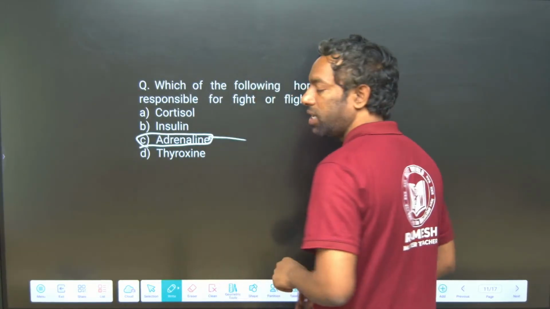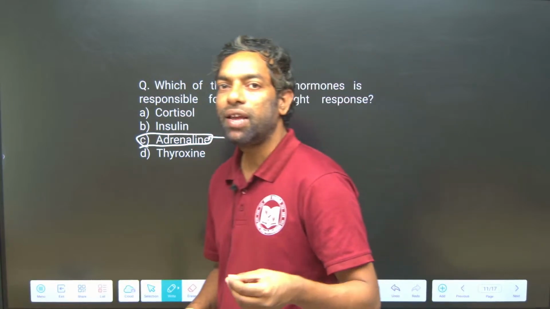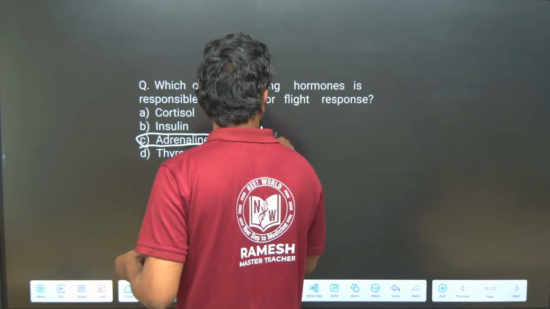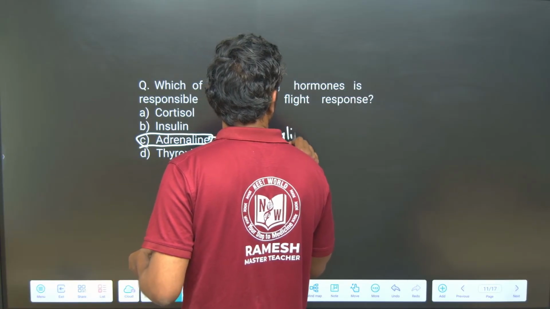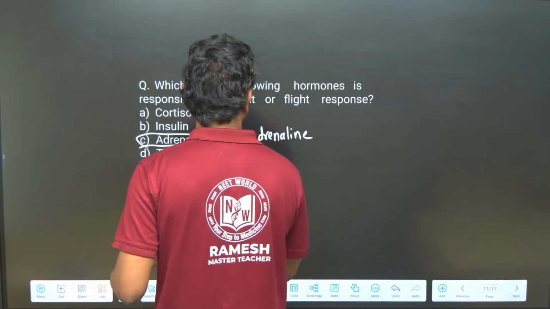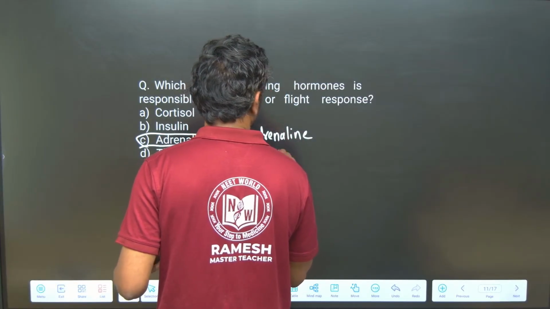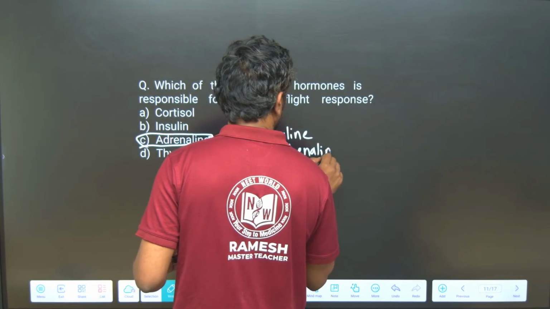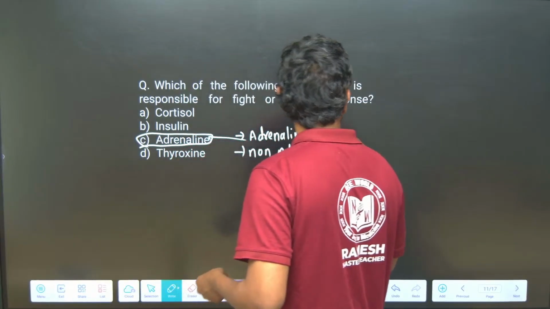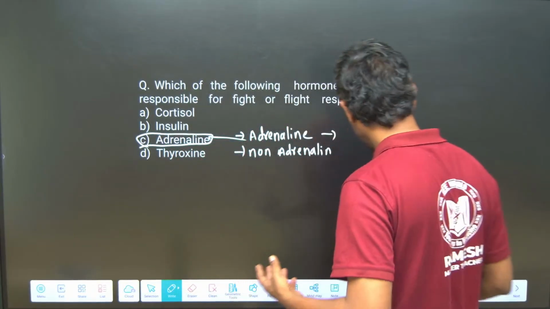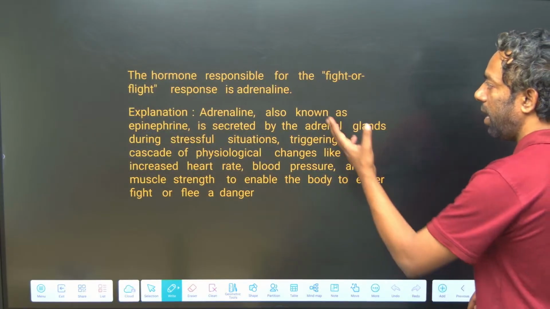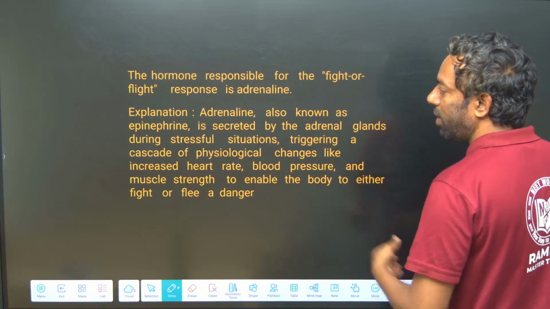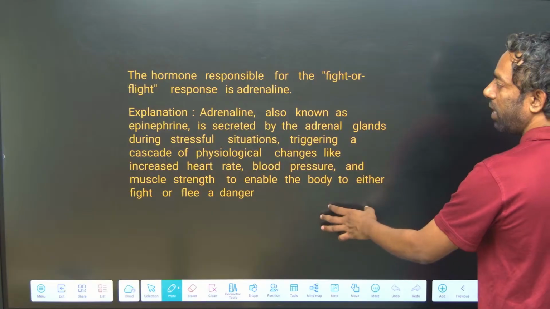In fight responses, the body can release epinephrine and norepinephrine, which we can also call adrenaline and noradrenaline. The hormone responsible for the fight or flight responses is adrenaline, also known as epinephrine.